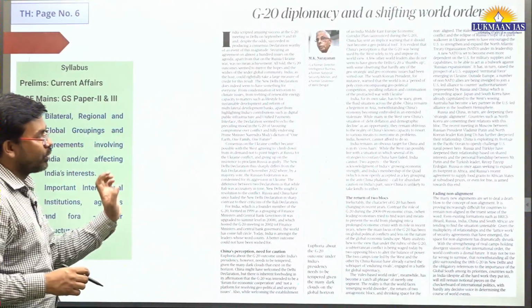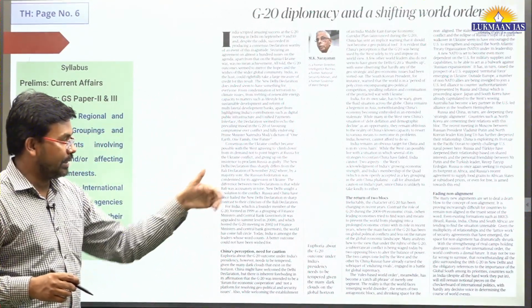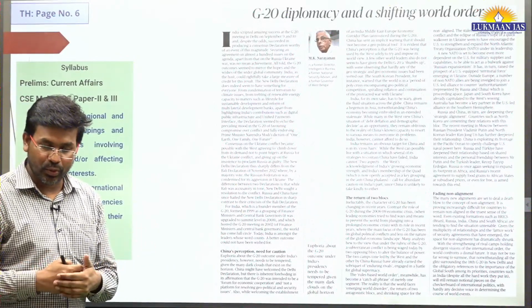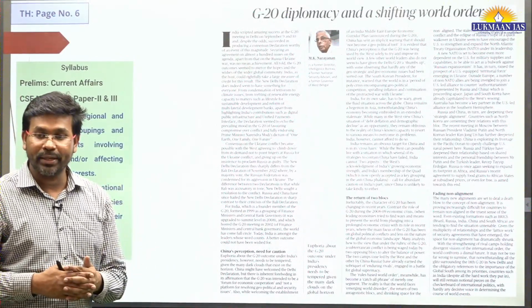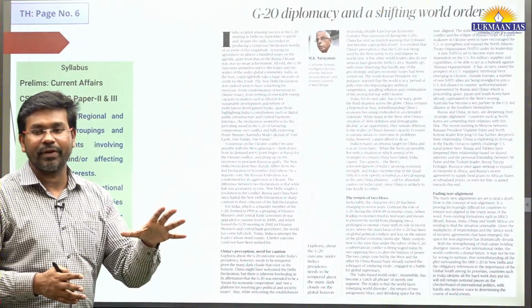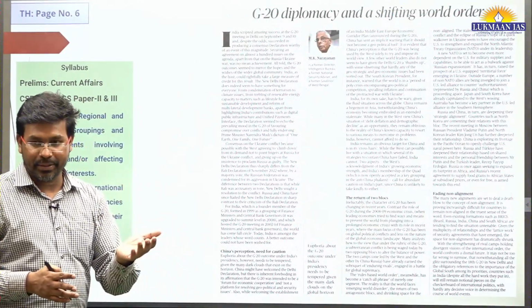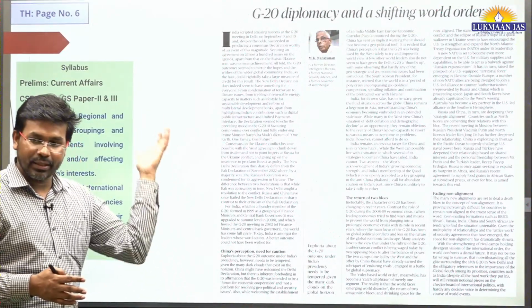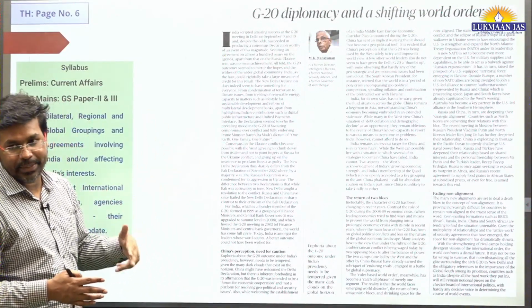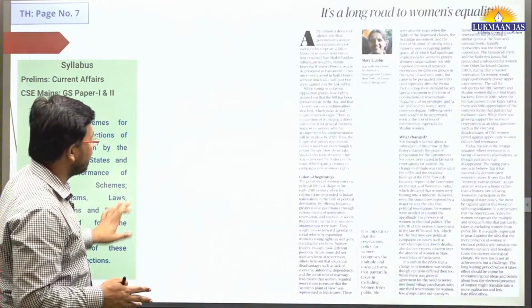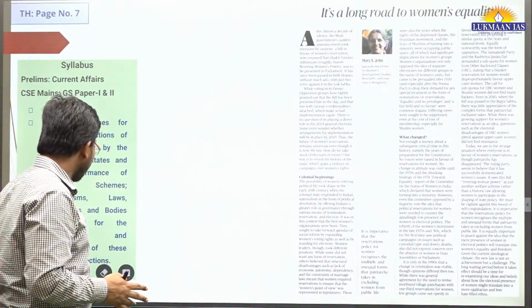In this article they have also mentioned BRICS, and BRICS membership has been increased. Earlier there were 5 members, and 6 new members have been added. So BRICS has 11 members as of now. In the G20, the African Union has been added. With this we will move to another topic quickly.